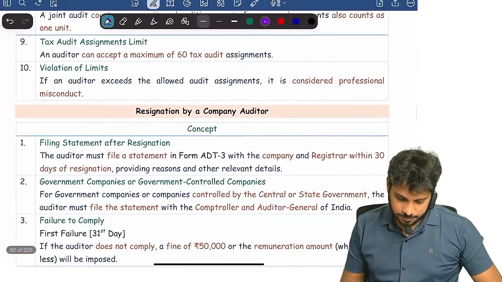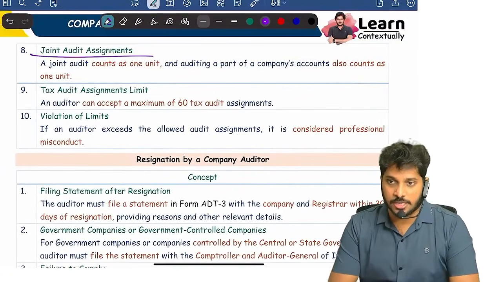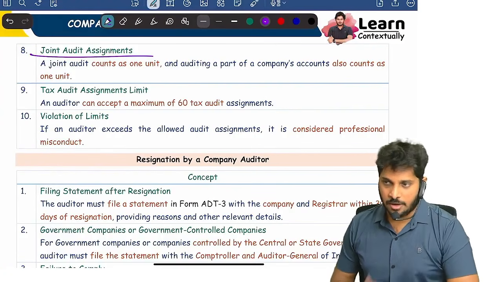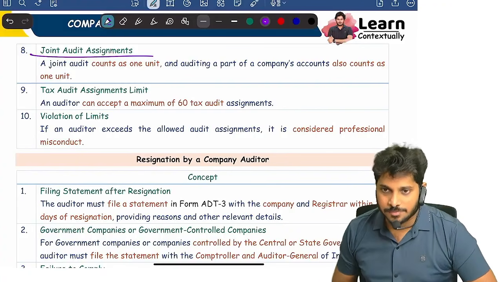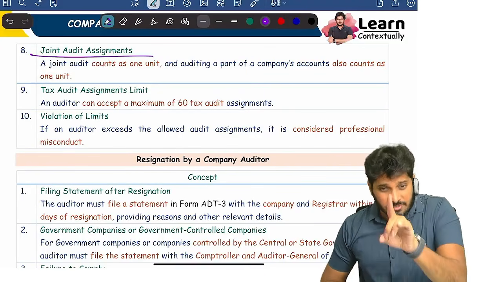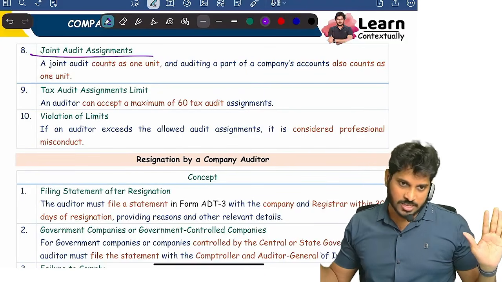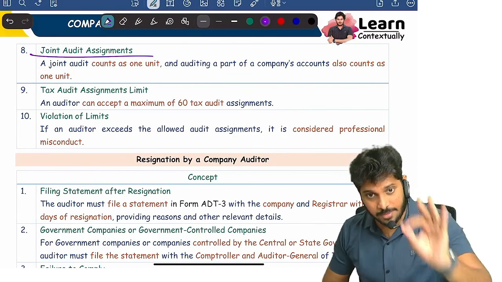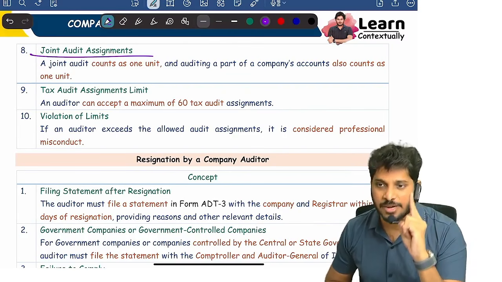Next. So all that I covered. Okay, next. Now, joint audit. For example, me and another auditor, together we are doing audit of the same company. For me it is 1, for him also it is 1. I am doing audit of only one branch of the company. It is counted as 1. I am doing audit of 10 branches of the company, same company, 10 branches. Still it is counted as one company only.